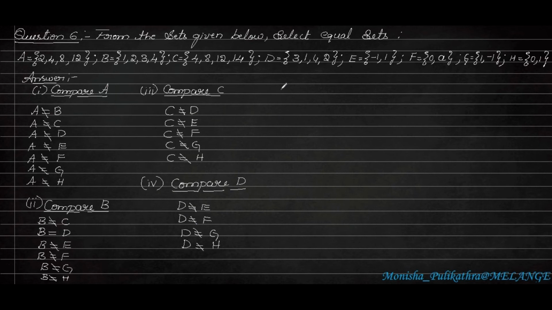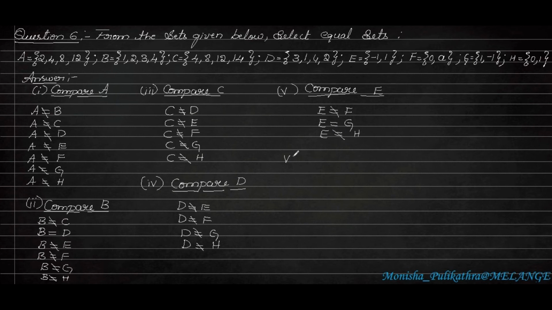Okay. So let us compare the next one, that is E. Compare E with all other sets. So E with F. E is minus 1, 1 where F is 0, which is not equal. So E is not equal to F. But E and G, minus 1, 1 and 1, minus 1. So these two are equal. E is equal to G. Next, E with H is not equal. E is not equal to H.